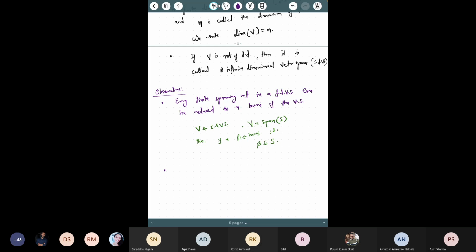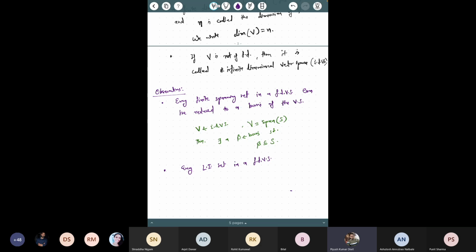So let us move to the other result. Every spanning set can be reduced. Now for the next result, I'll say every linearly independent set can be extended to a basis. Let me write that first: every linearly independent set in a finite dimensional vector space. First I'm writing it for finite dimension, because there it is easy to see. We have a way to add or remove vectors from the set, and that process will stop after finitely many steps. In infinite dimension we don't have that way. So let me first write for the finite dimension, and then we'll see the infinite dimension.